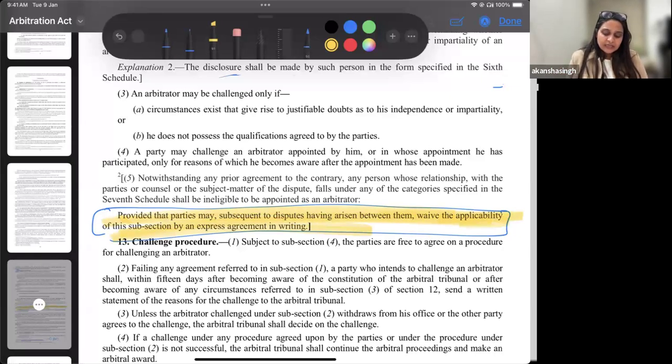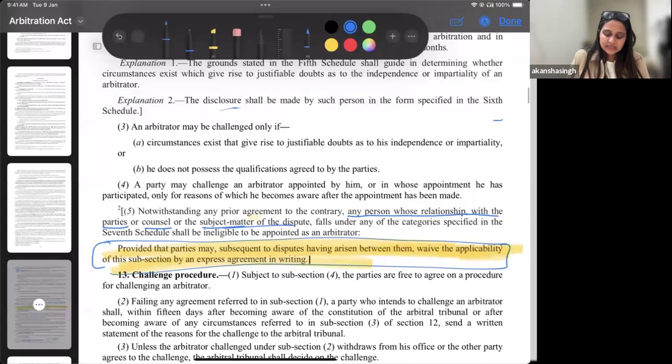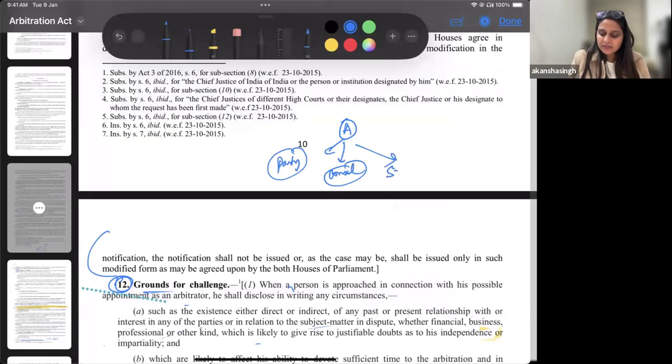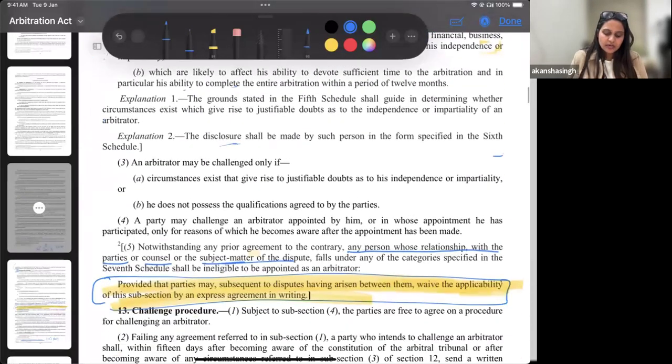So, notwithstanding any prior agreement to the contrary, if you do not have a prior agreement, any person whose relationship with the parties or counsel or subject matter of the dispute, I'll later highlight and tell you what all you are supposed to write. But the arbitrator's relationship with the party, with the counsel, or with respect to the subject matter, or is he interested in the subject matter, all of these are grounds that you have to assess, right?